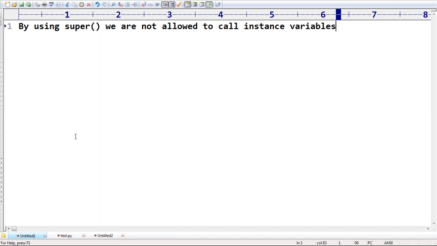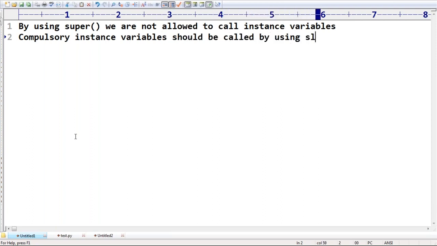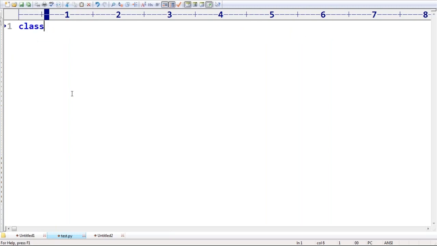What is the reason? The reason is that for an instance variable, only one copy by default will be there. That's why you can't use super to call it. Instance variables should compulsorily be called by using self only. I already gave a clear discussion about the super keyword in the last classes. Let me take one small example.